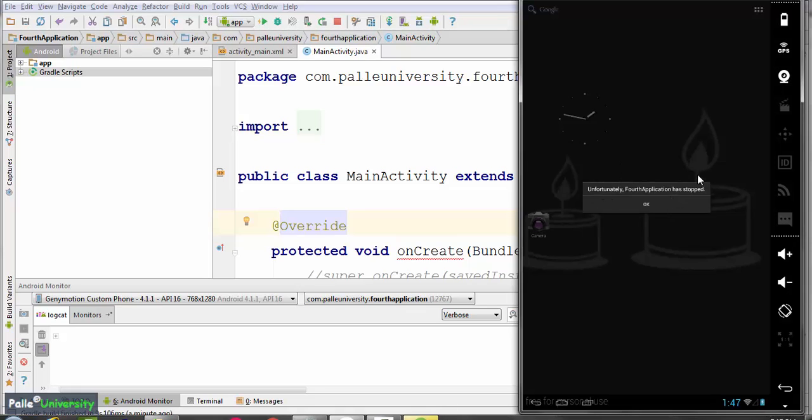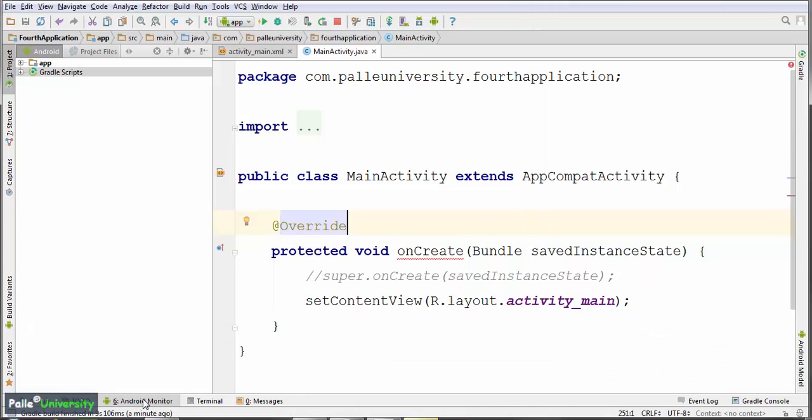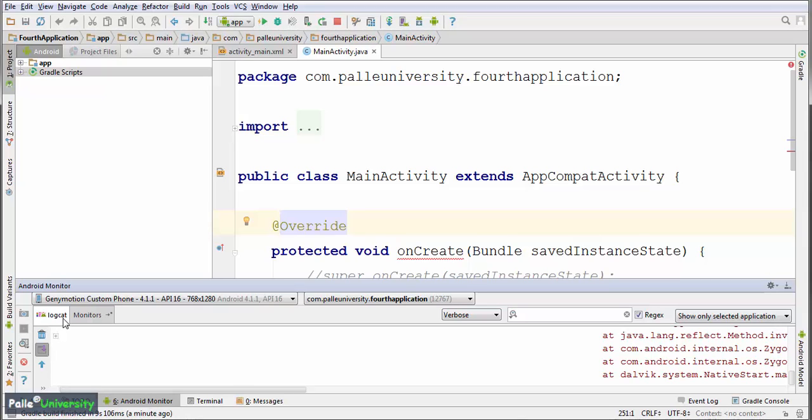Whenever your application crashes with this kind of pop-up, especially unfortunately stopped, just go to the Android monitor section of your studio, which is located at the bottom of your studio.